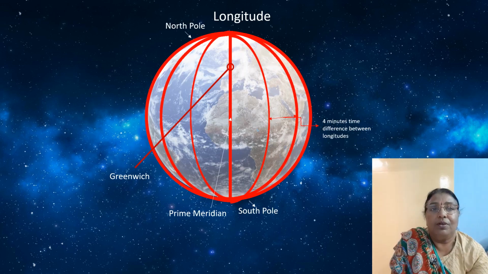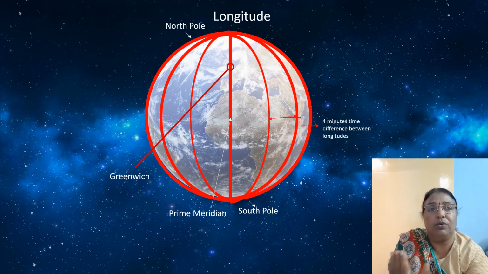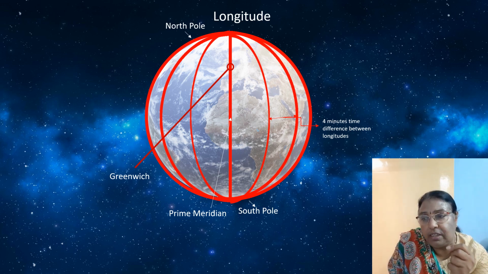What are longitudes? Longitudes are imaginary lines drawn on the globe and on the map. They are drawn vertically from North Pole to South Pole. They are also known as meridians. And there are 360 longitudes drawn around the globe. So for each degree of distance, there is one longitude drawn. So for 360 degrees, you have got 360 longitudes or meridians drawn.